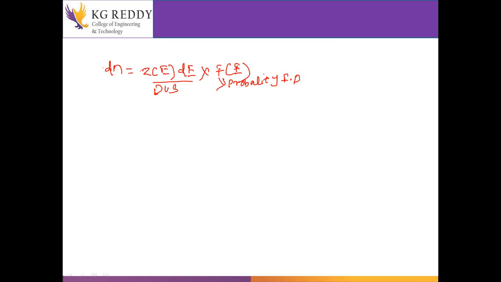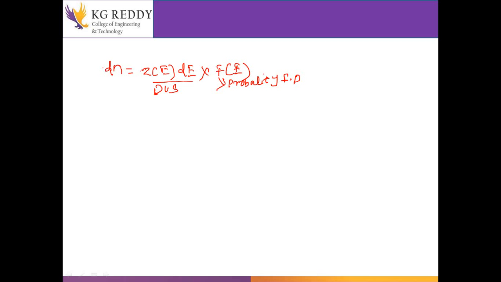So what is the formula for the total number? Probability into density of states, that is, number equal to total into density. So we get the density of states Z(E) into F(E).